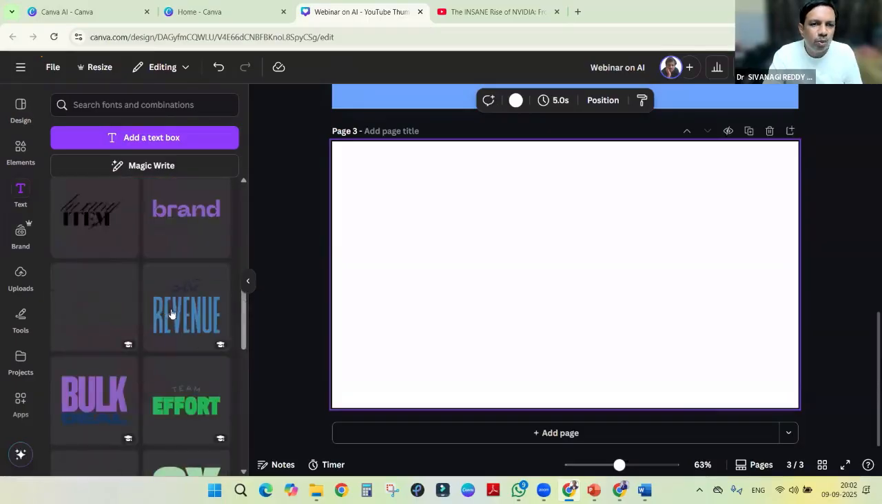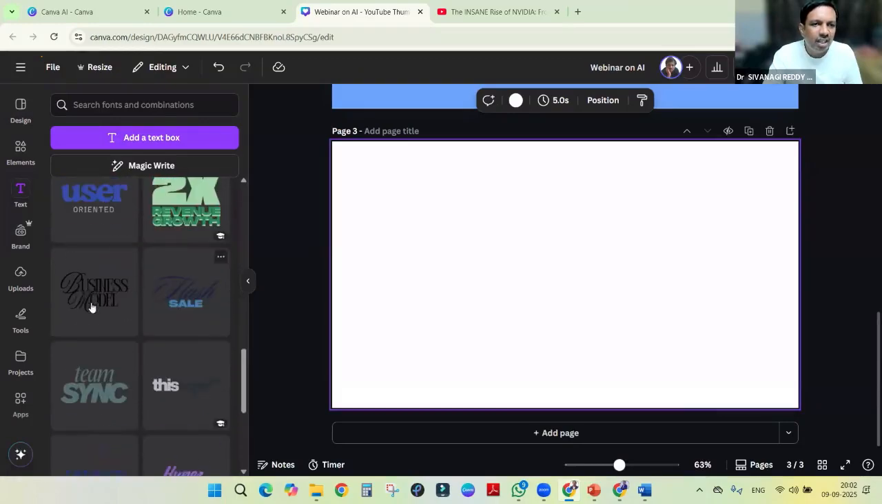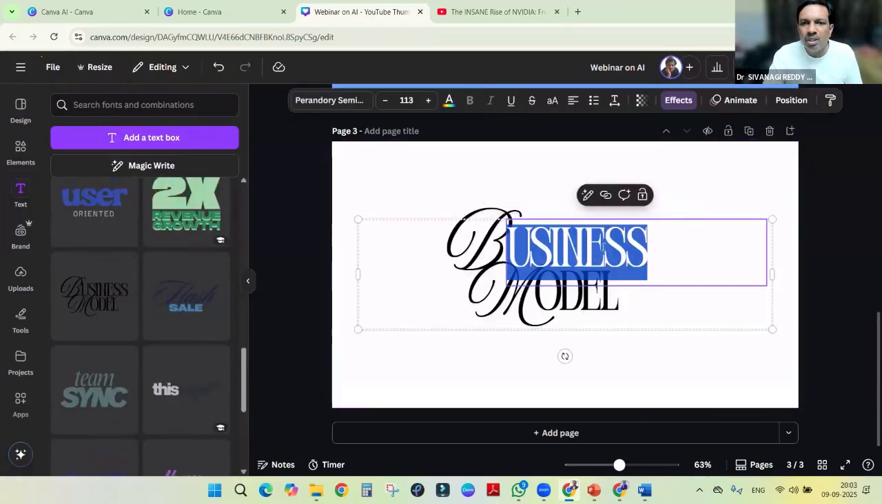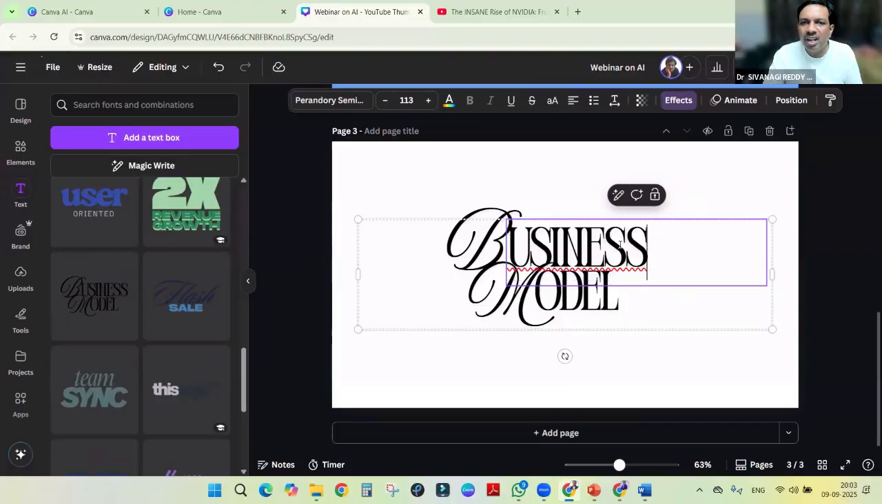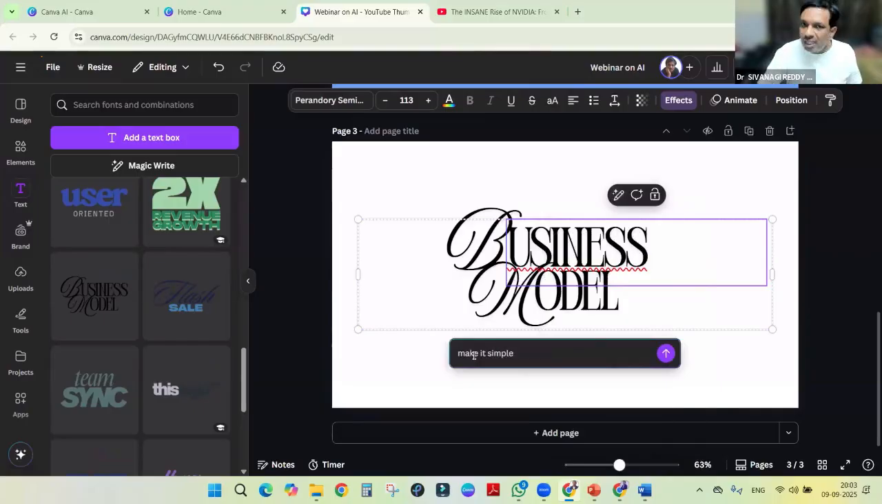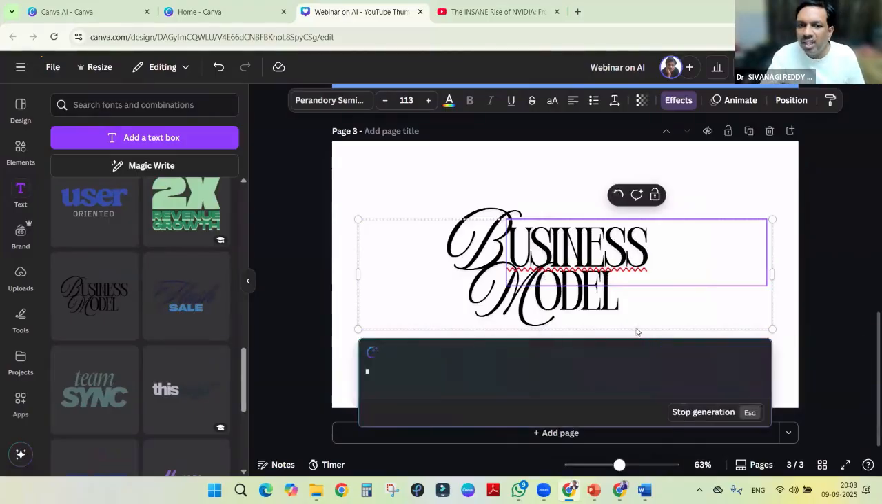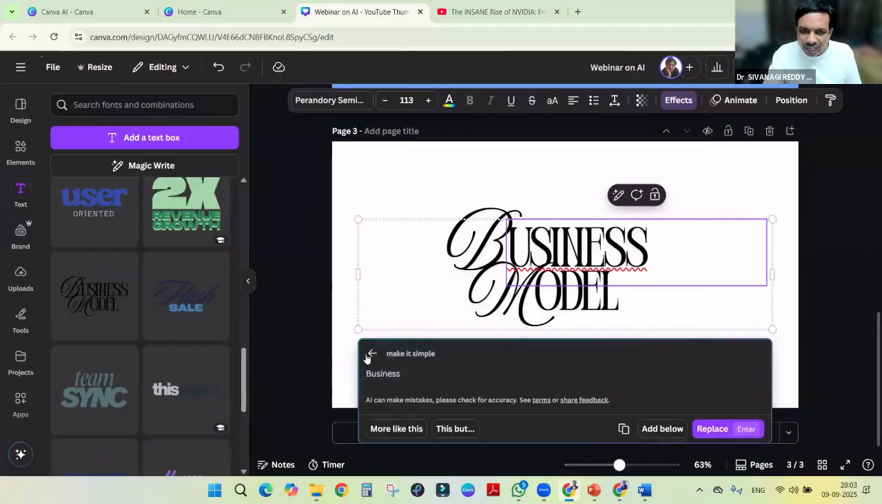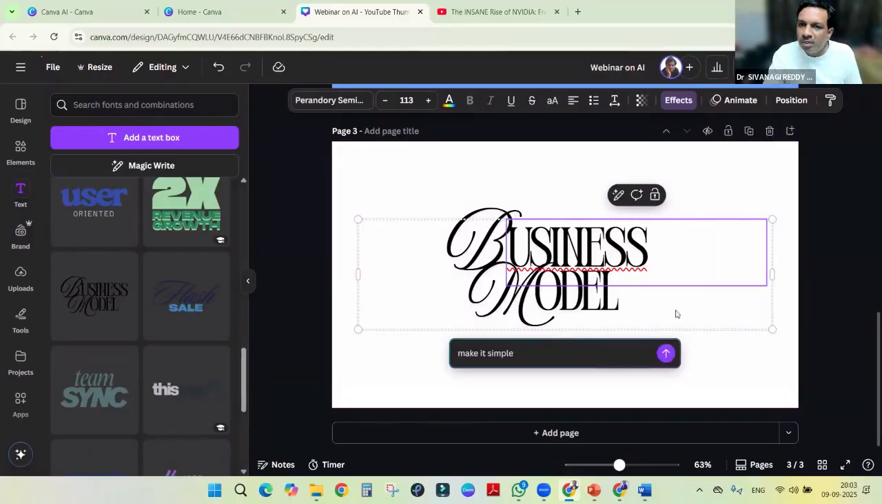These designs we can use, whatever design lettering we require. This one we can modify and rewrite, or if we want, we can transform the text. It's simple. Another advantage with Canva is we can translate. Means if we have it in one language, we can translate it into another language, right?